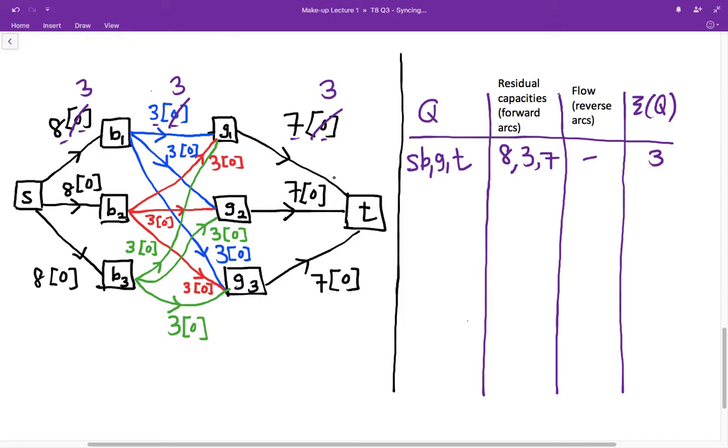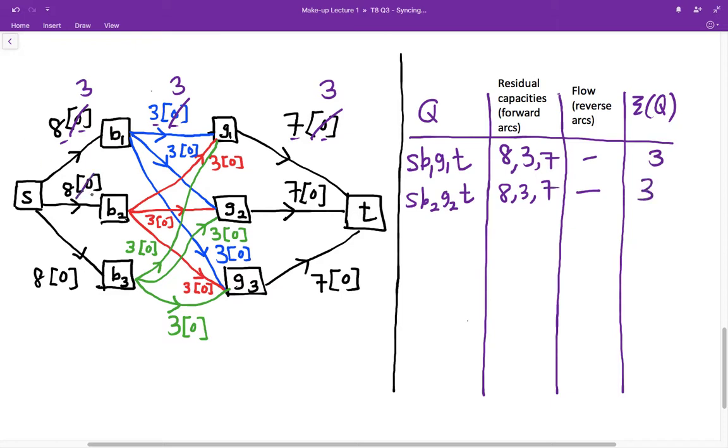Next, I'm going to find another F incrementing path, where F is the revised flow that we get from the previous step. An incrementing path that I can find here would be given by, let's say, S, B2, G2, and T. This is the path in the middle. Again, there are no reverse arcs on this path, and the residual capacities are the same as before.